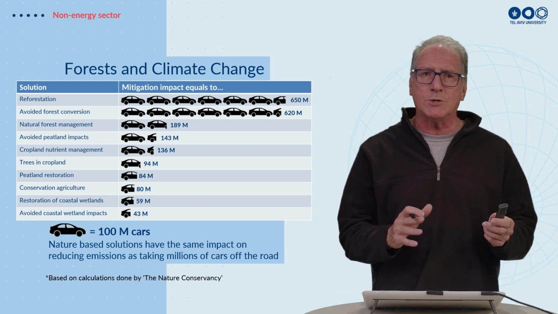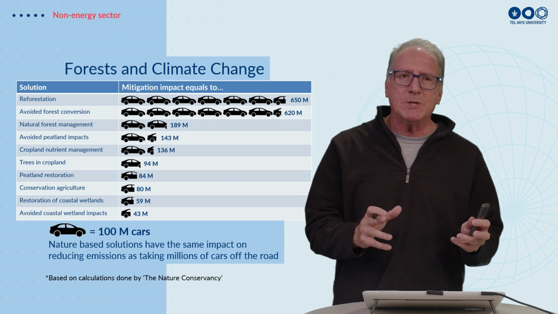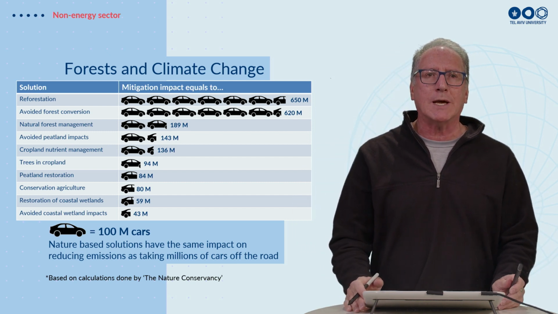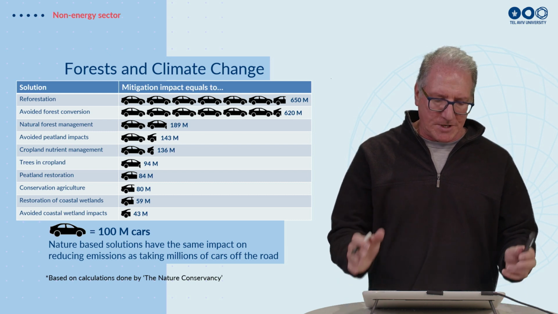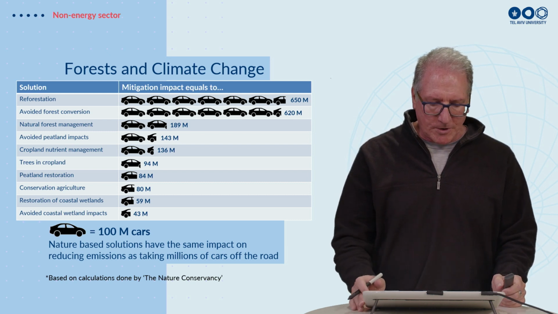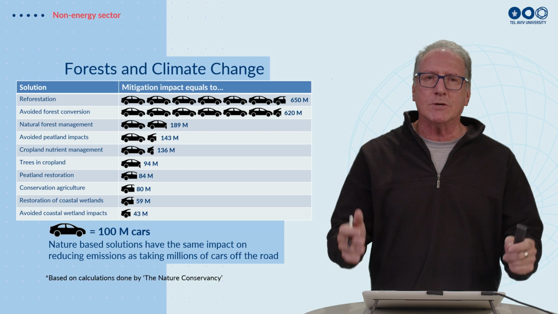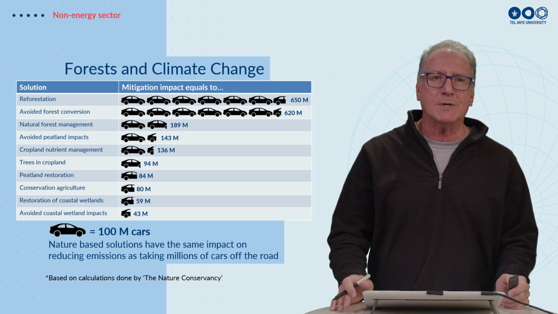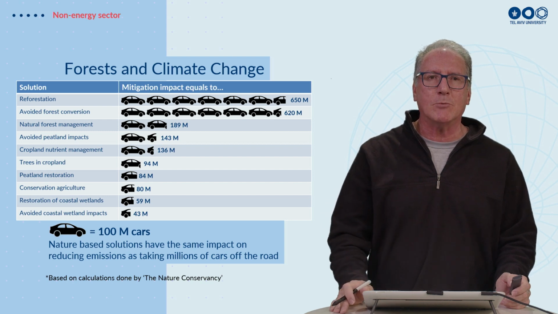So there are many things we can do for forest management. Also looking at, for example, mangroves in coastlines by increasing the amount of vegetation, restoration of wetlands, conservation, agriculture. All of these will reduce the emissions into the atmosphere and help us get down to net zero by 2050.